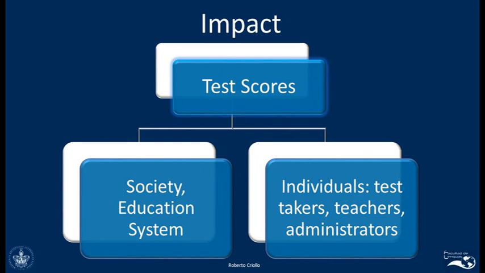Okay, so a test can have a different impact according to the way in which the results of the test show some important information for the society, for the education, or for the people who are involved in the test administration.